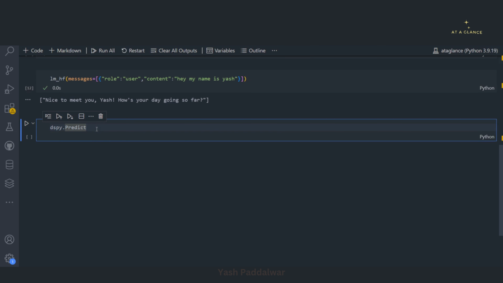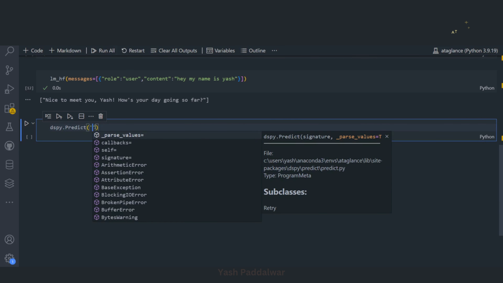So now what I'll do is we'll simply pass on a signature for it. Now signature defines the behavior of this particular module. Now a signature can be defined inside this in the form of a string. Note, what we have to do, we have to write here. The motive for using this particular module is just to pass on a question and we'll get an answer for it.